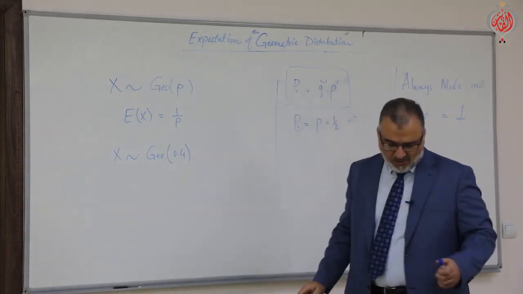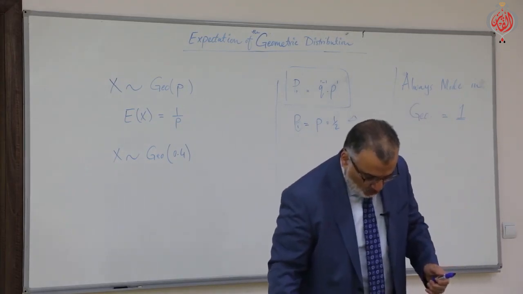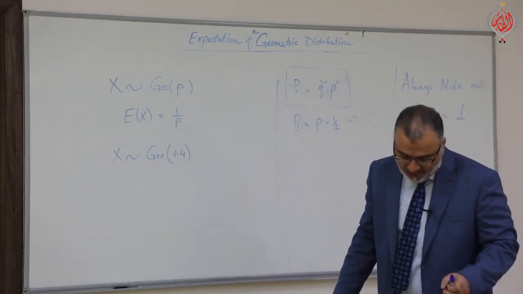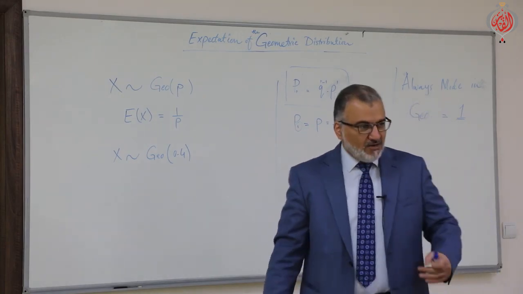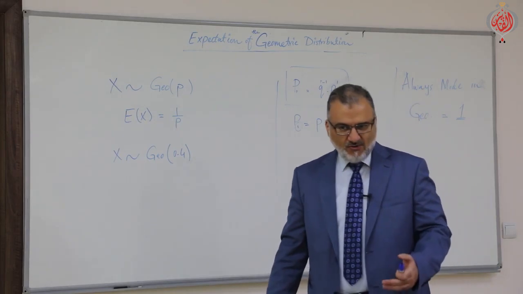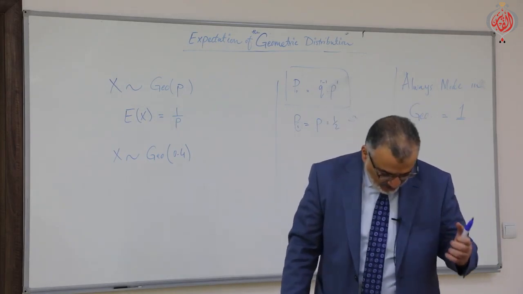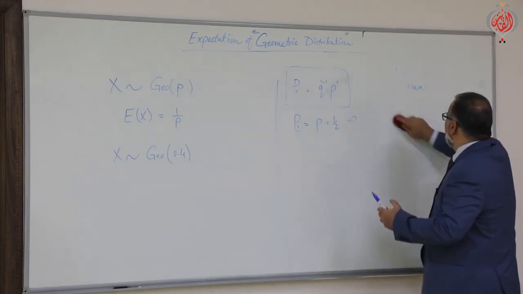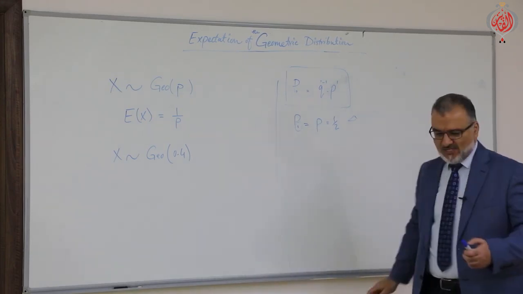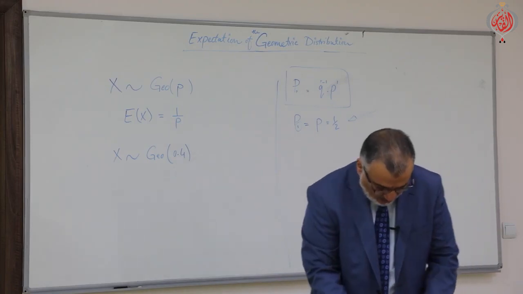Let's solve question number 2. Arya, read it, then Abdul Qadir. You have to read the question more than once, till we understand the question.